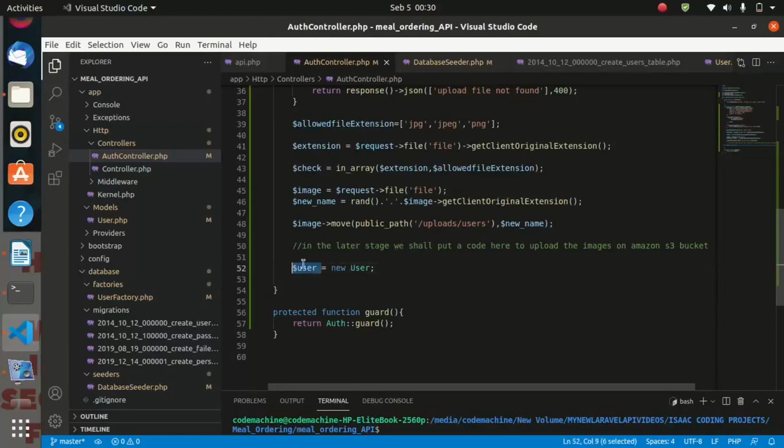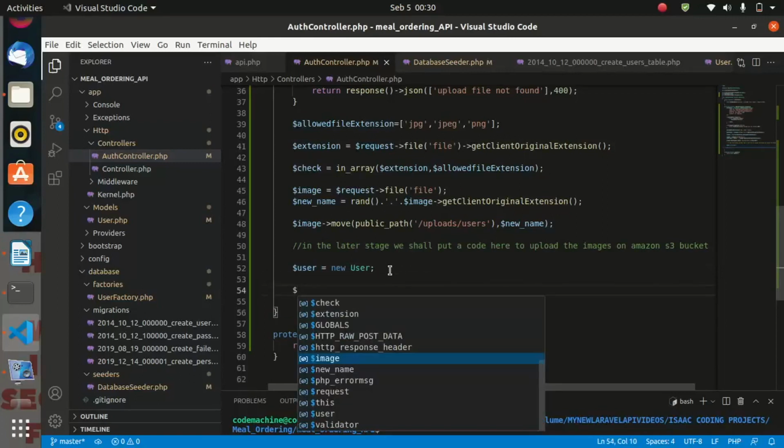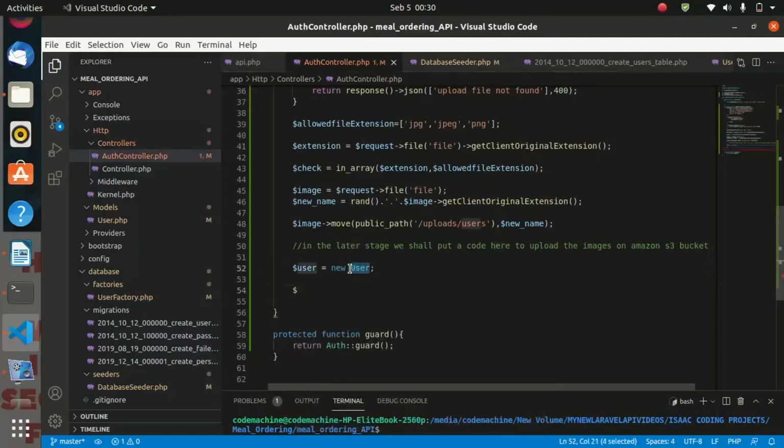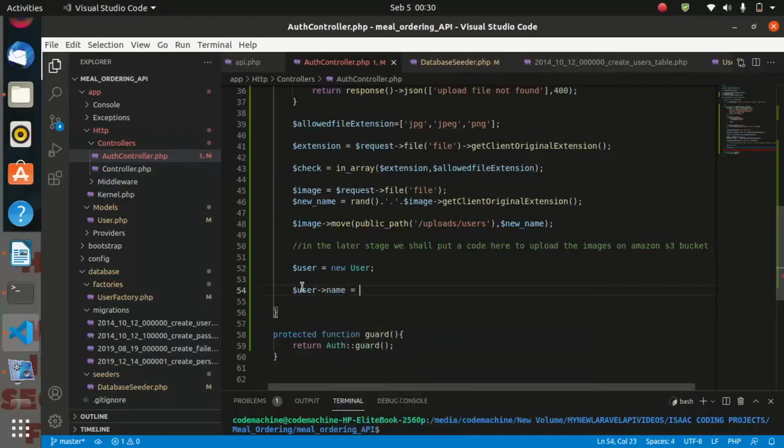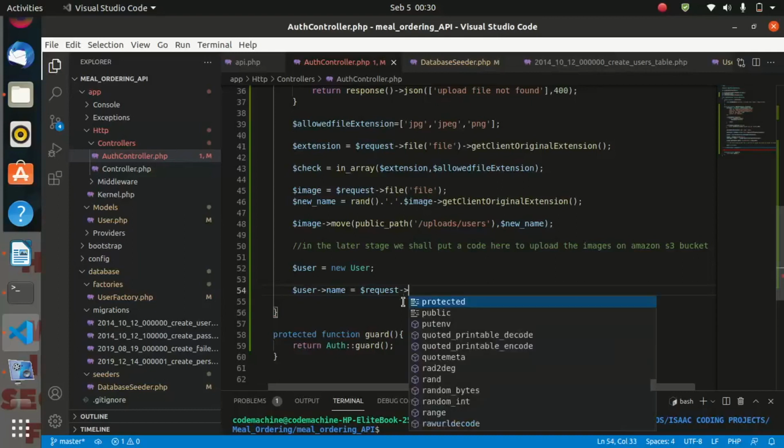So this is the instance of the user model, and we are going to be working with this instance. Remember this model has our database fields. Let us say user is having a field name, and the name must be equal to whatever is coming from the request, or whatever the user puts as the name.